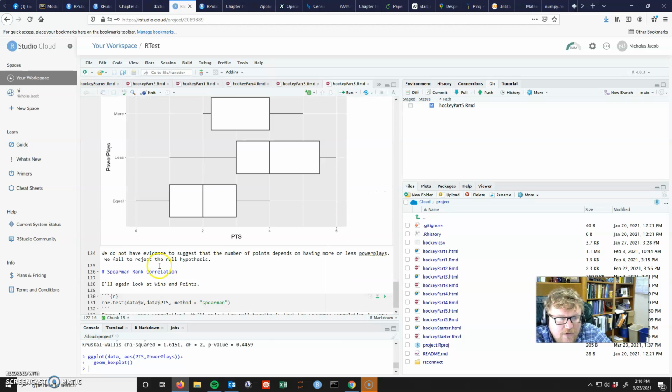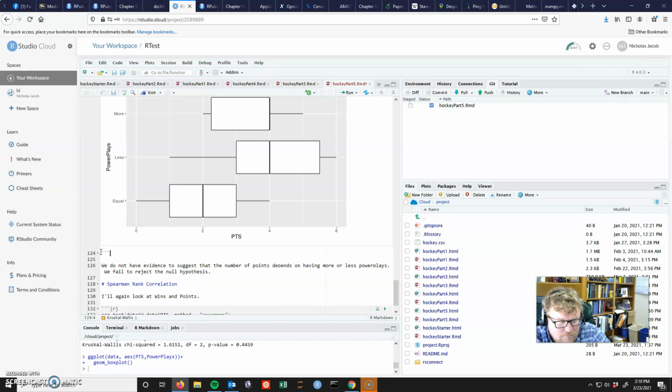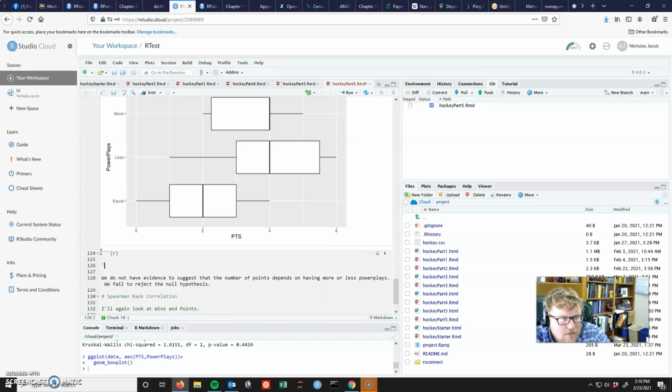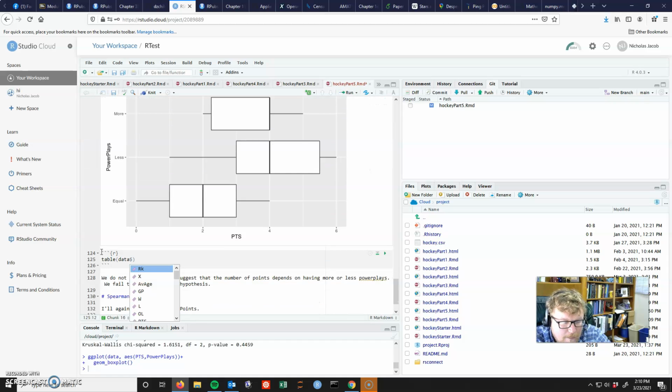When we did our table, let's show the table too. Table, and what do we want to do here? We want to do data$power plays, right?